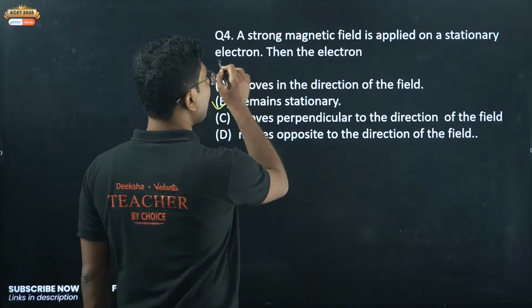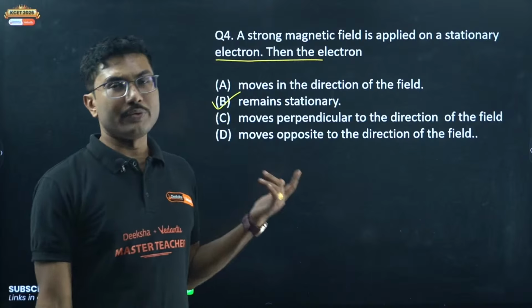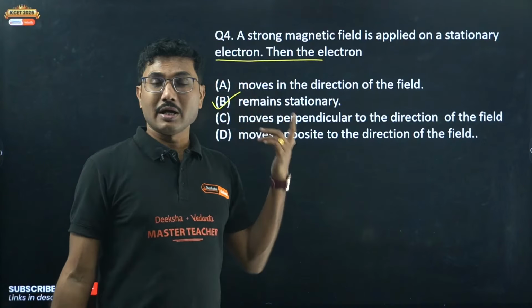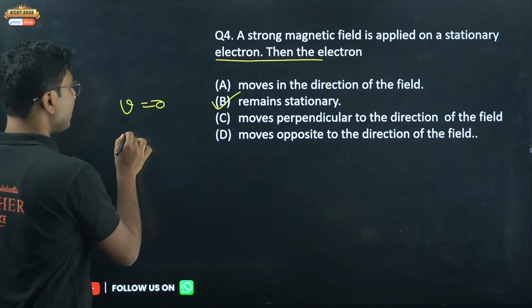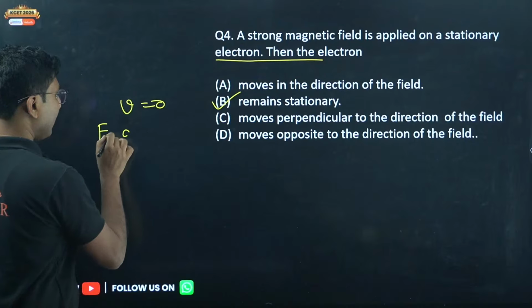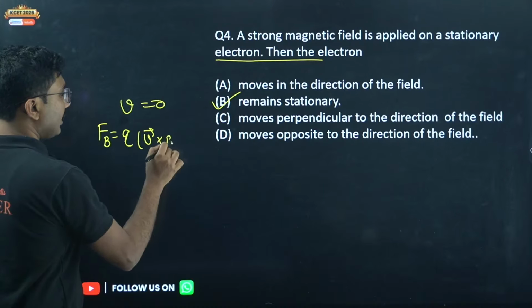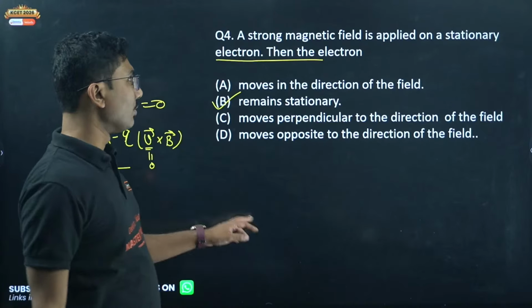A stationary electron does not move in the application of a magnetic field. It will move in the application of an electric field, but a stationary electron means it does not move. That means velocity is 0. So velocity v is 0 means q, v cross B is 0. The Lorentz force of a magnetic field is q v cross B. So v is 0 means the force will also be 0.